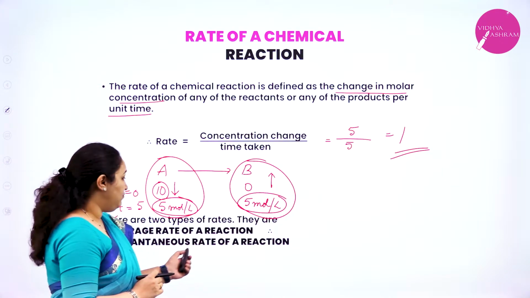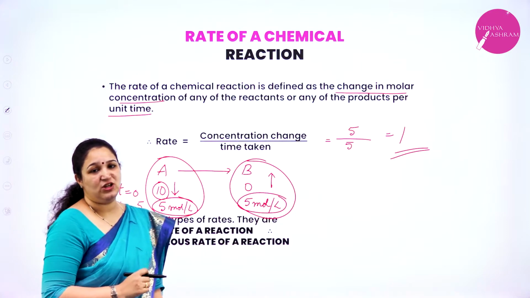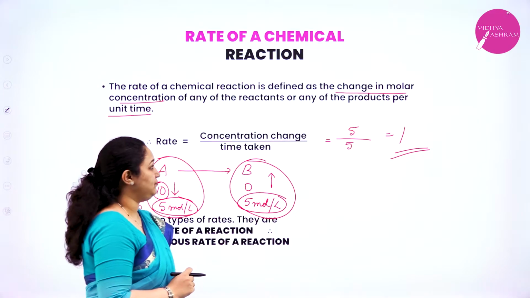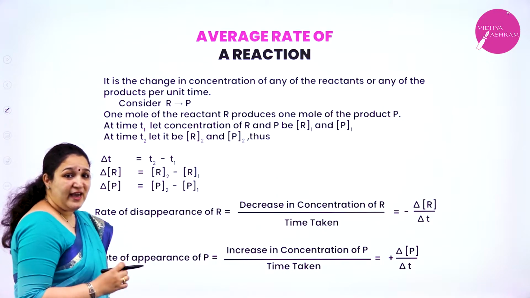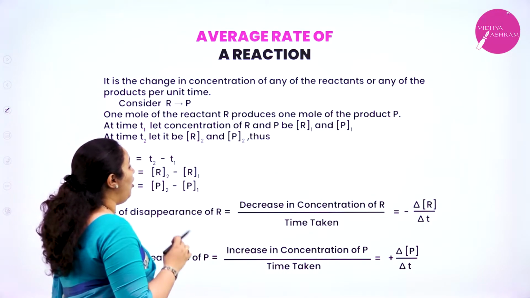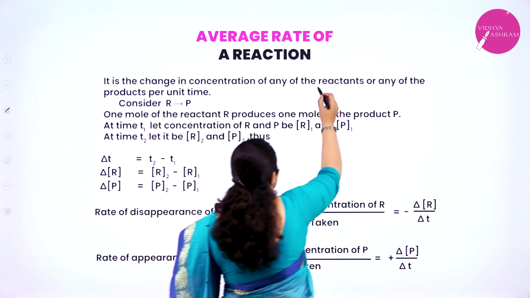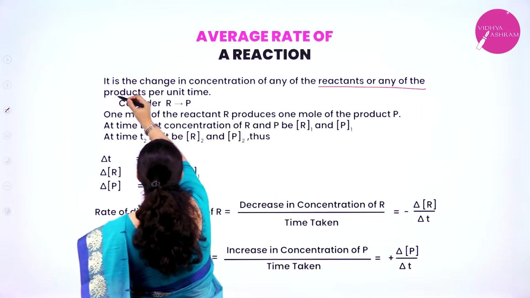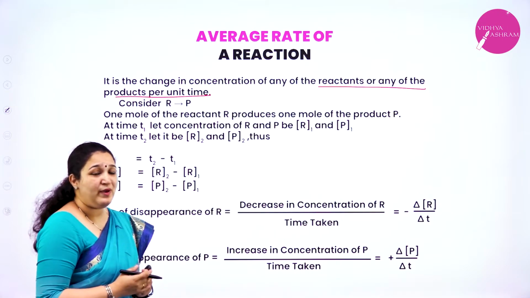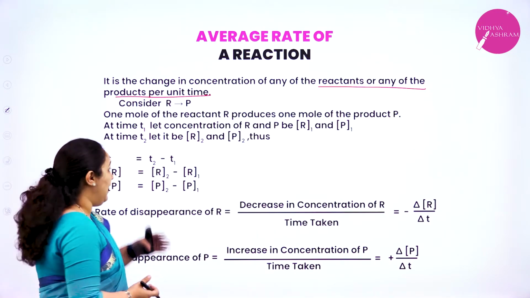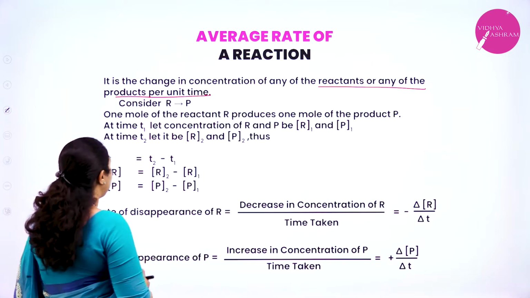So we will see first what is the average rate of a reaction. It is the change in concentration of any of the reactants or any of the products per unit time.